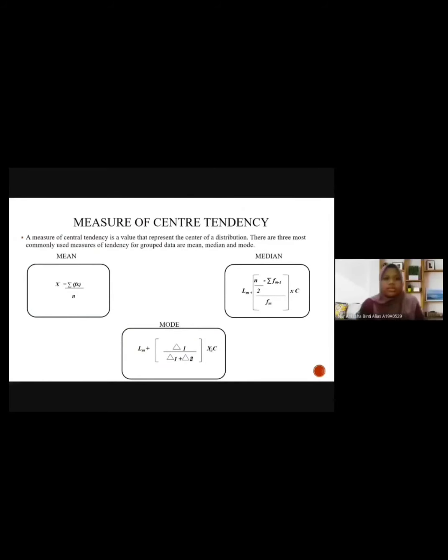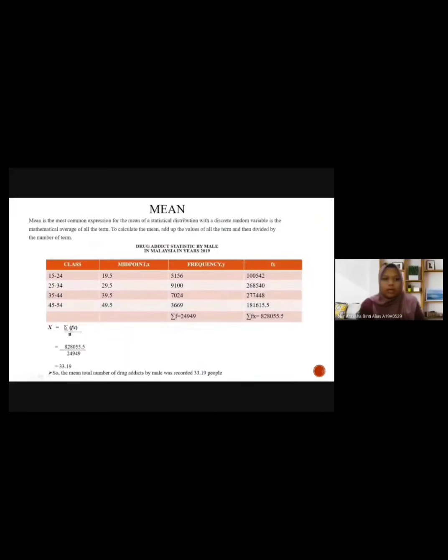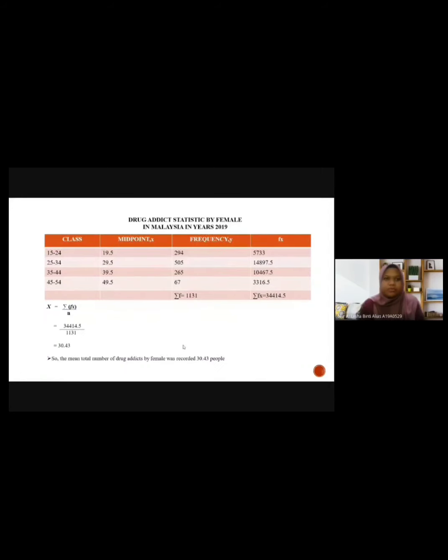First, mean. This is the formula to calculate the mean, and this is the table of drug addict statistics by male in Malaysia in year 2019, and we get 33.19. So the mean total number of drug addicts by male was recorded as 33.19 people. Next is the female. This is the table of drug addict statistics by female in Malaysia in year 2019, and we get 30.43. So the mean total number of drug addicts by female was recorded as 30.43 people.